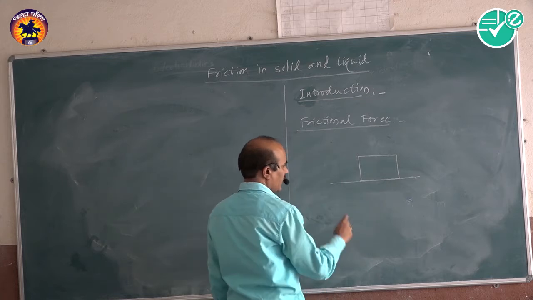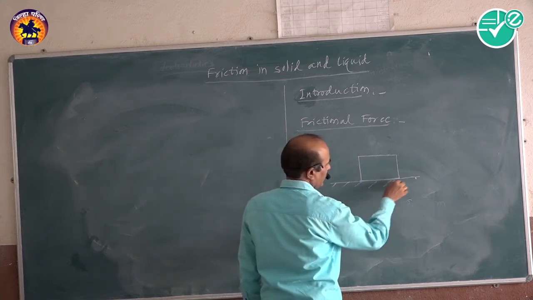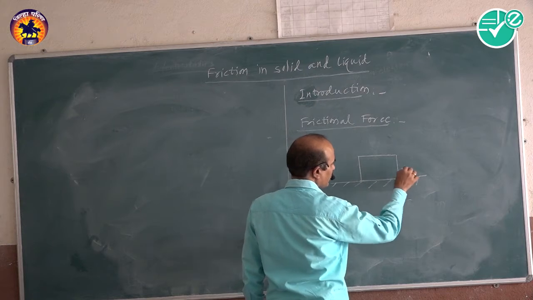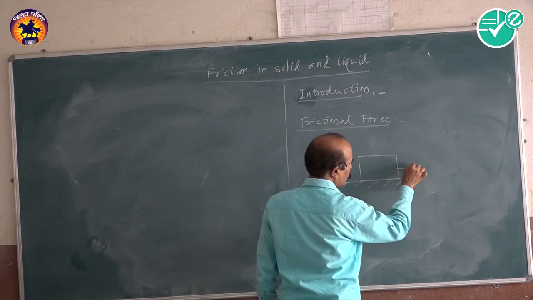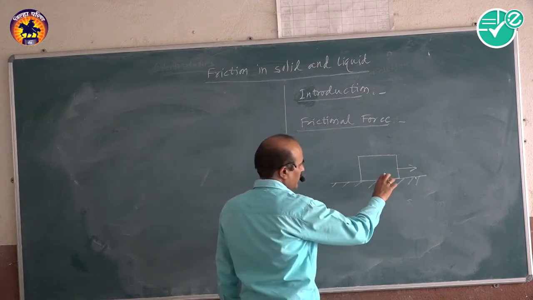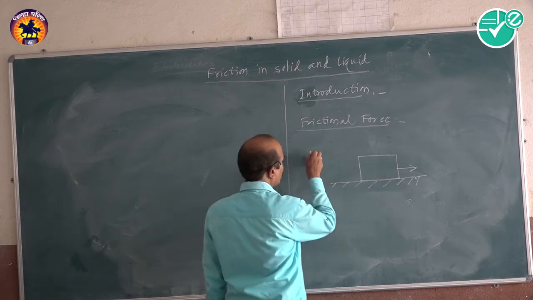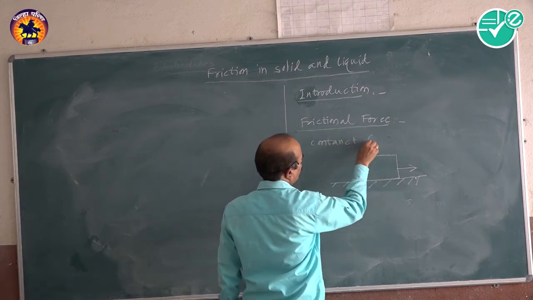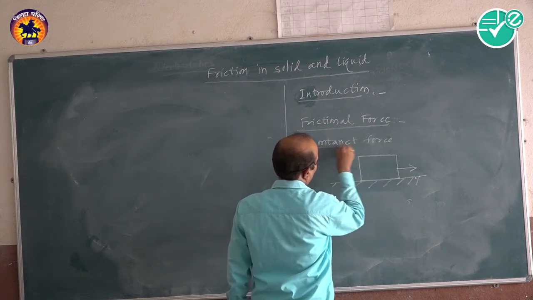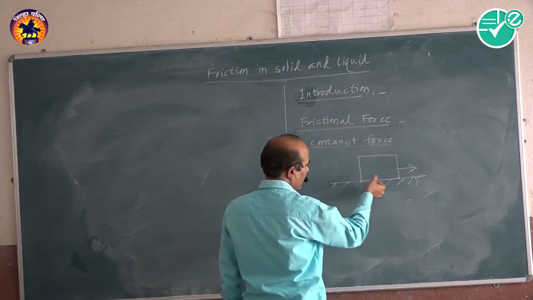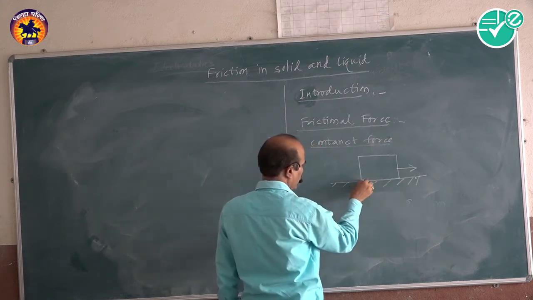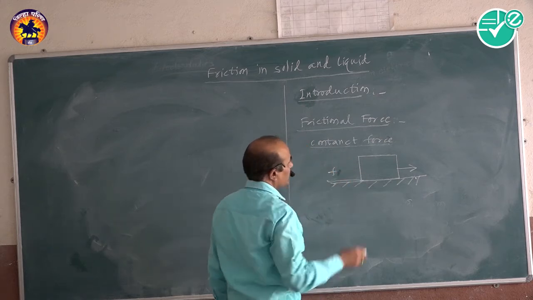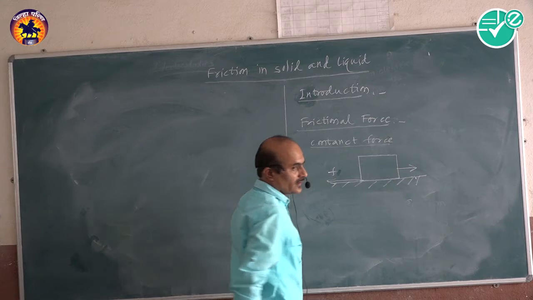When these two bodies are in contact, then there is an opposing force for the relative motion when the box or this block is moving. There is a contact force between these. So frictional force is a contact force, and when the block is moving, we say that there is an opposing force which is active on it, and this force is called the frictional force.